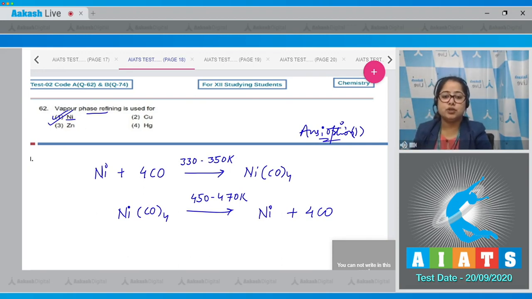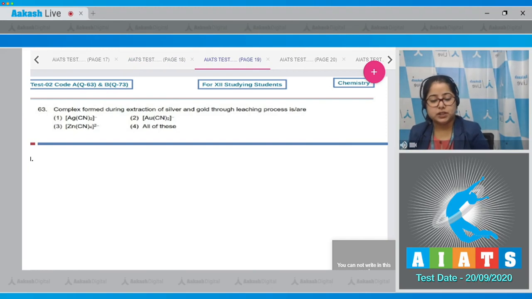Proceeding to next question, students, which is question number 63. Let's read the question. Complex formed during extraction of silver and gold through leaching process is. Student, first of all, we need to know that gold and silver is concentrated by leaching using aqueous NaCN, that is sodium cyanide solution. So I'm writing the reaction that takes place.